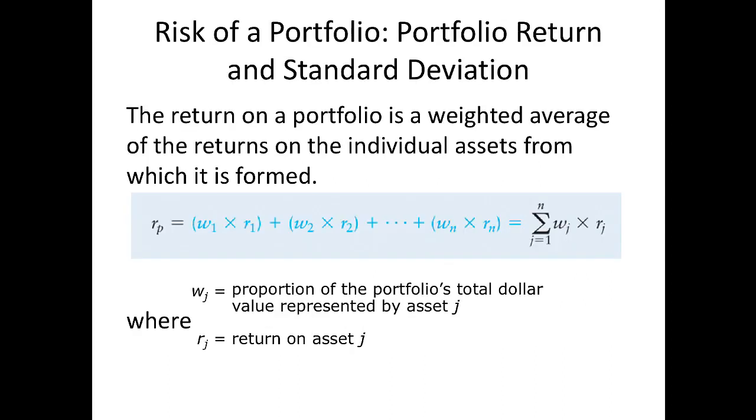To calculate the return on the portfolio, we need to calculate the weighted average return of the individual assets that are in that portfolio. The return on the portfolio is simply, what weight do we have on asset 1 multiplied by asset 1's return, and then add all those up. So the return on the portfolio is simply a weighted average.